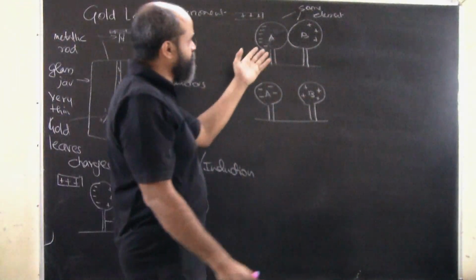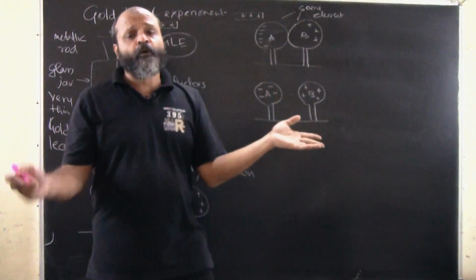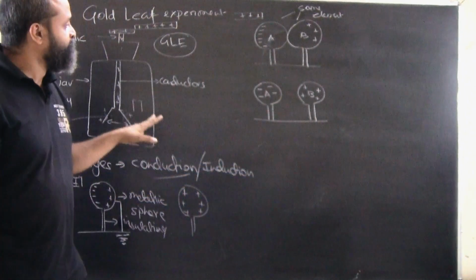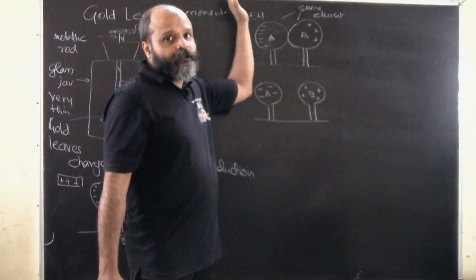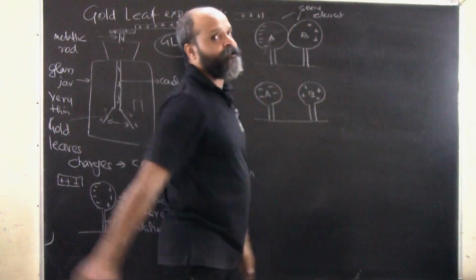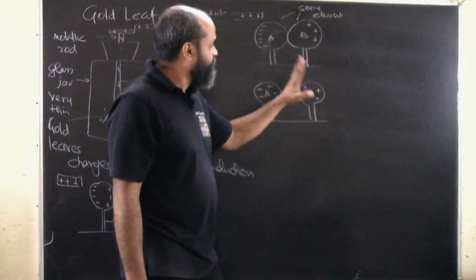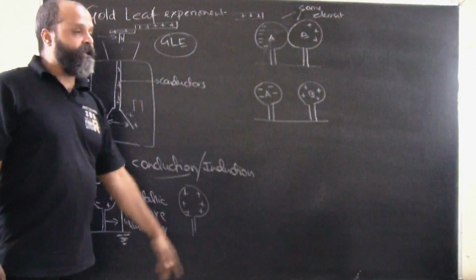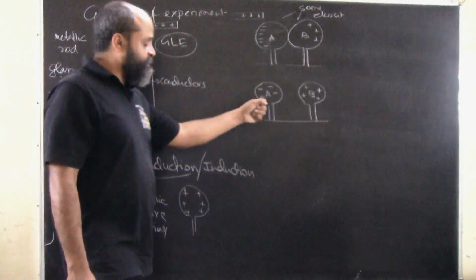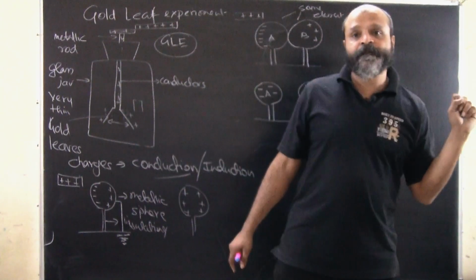But here, the moment you remove this and separate both, the negative charges are accumulating here and the positive charges are accumulating here, due to which this body is becoming negatively charged and this body is becoming positively charged.